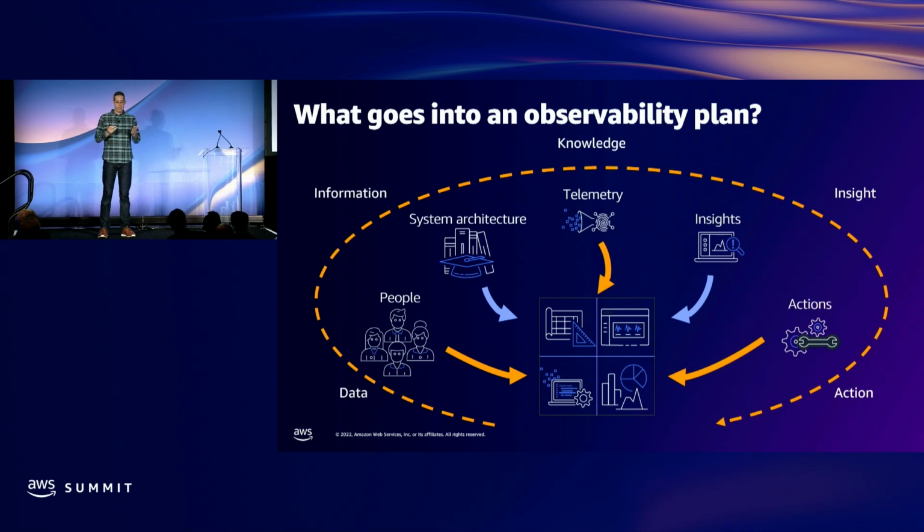And so we've talked so far about the part in the middle, like collecting telemetry data, but this whole observability plan is really about educating people, also those that have a lot of experience and deep understanding of the system architecture. What we're going to talk about next is the item to the right of telemetry, insights: some of the AWS services and solutions that can help us both collect data and gain some of this insight.